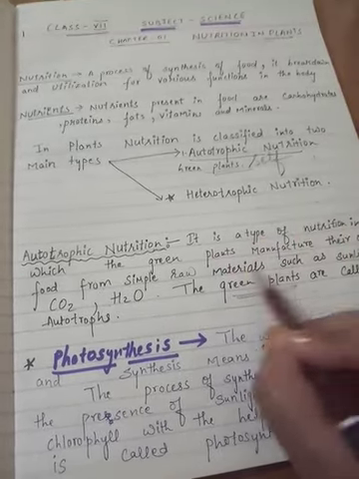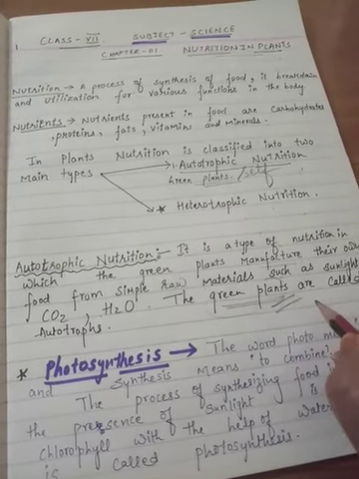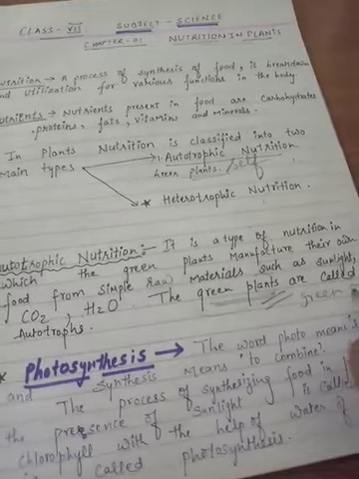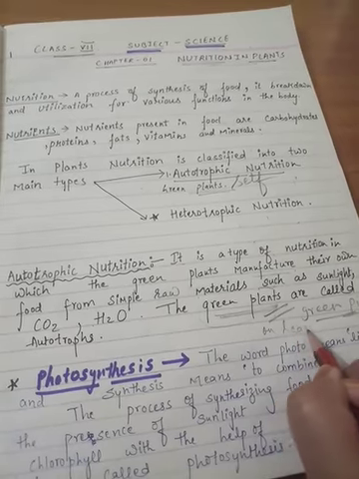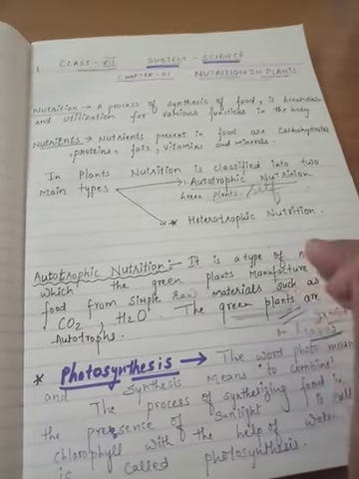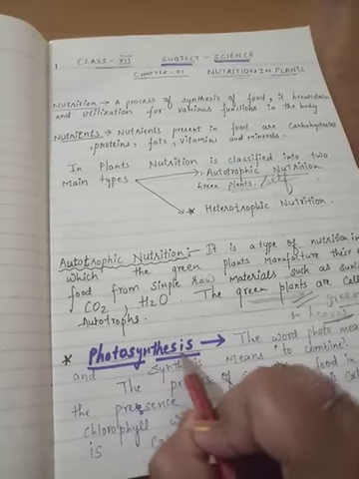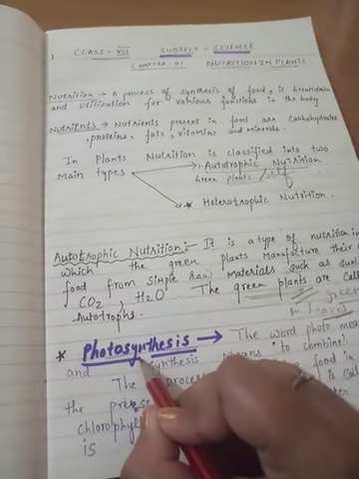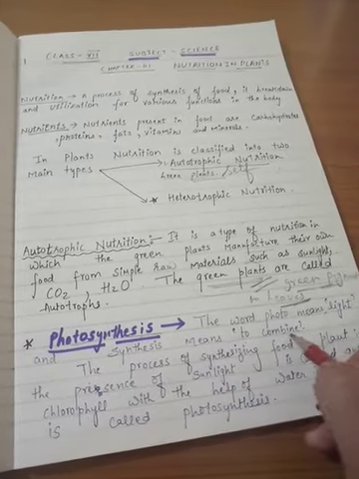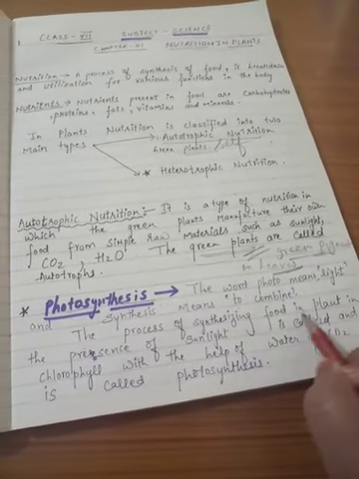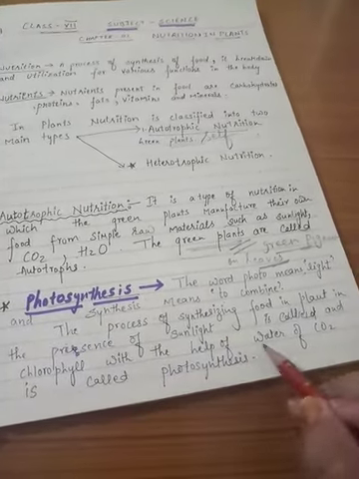And the name has green plant in it. Why the green plant? Because the green plant has green pigments on its leaves. Because of this, they carry out a process known as photosynthesis. The word photosynthesis comes from two words, photo and synthesis. Photo means light, and synthesis means to combine. So it is the process of synthesizing food in plants in the presence of sunlight and chlorophyll, with the help of water